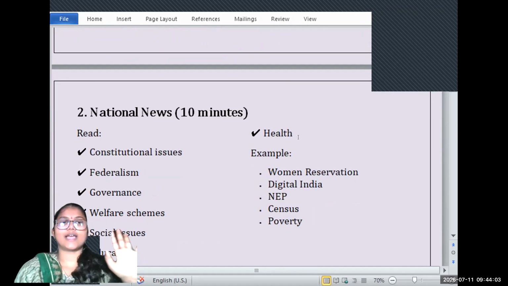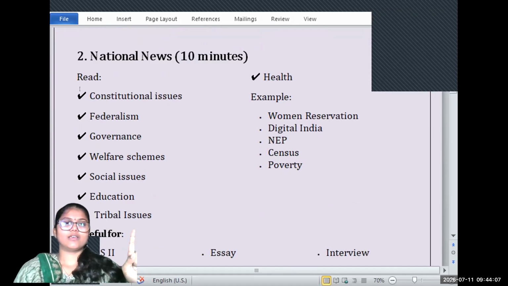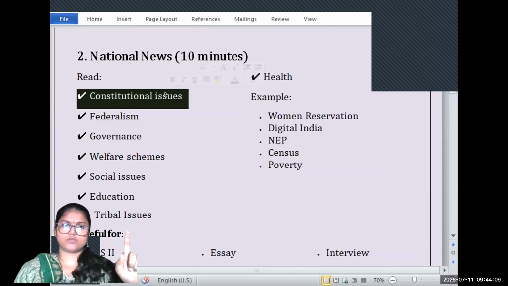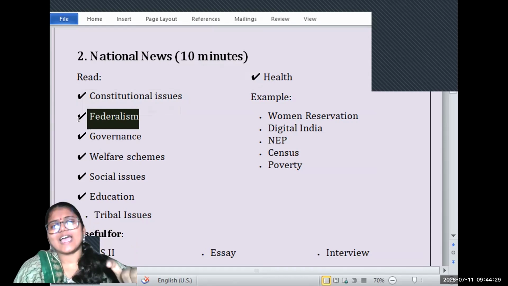Next, national news. For example, if there is a constitutional issue or an issue related to federalism. Recently, the VG Ramji Bill has been introduced into the Parliament, replacing the MG NREGA Bill. Such kind of bill has a greater impact on cooperative federalism because it has increased the share of the state.